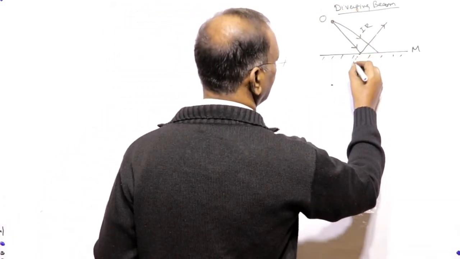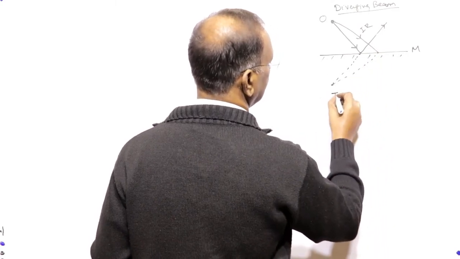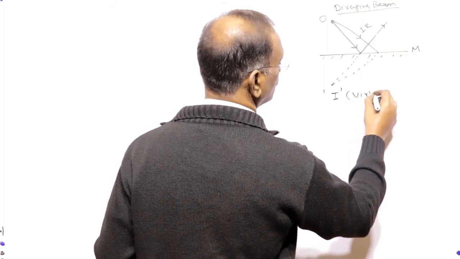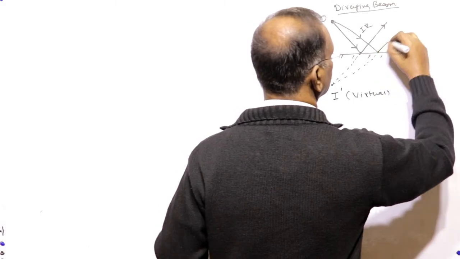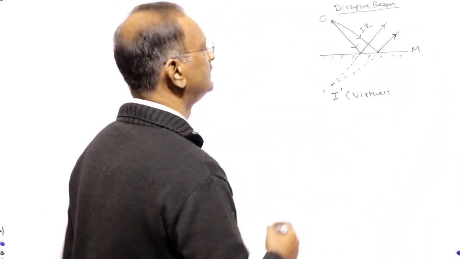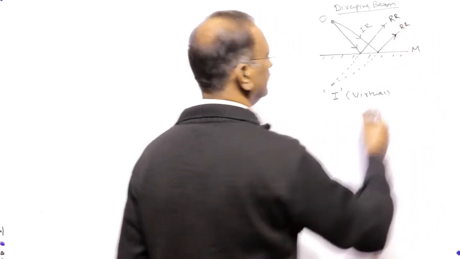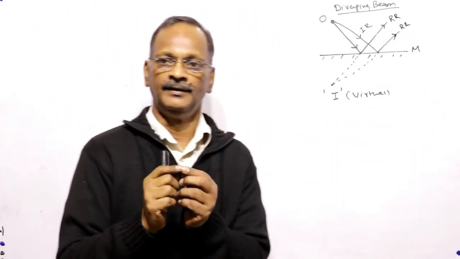When the reflected rays are extended backward, the image is formed here. This image is virtual, because when the reflected rays are extended backward, they appear to diverge from a point.